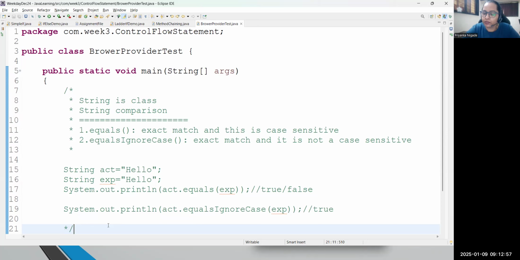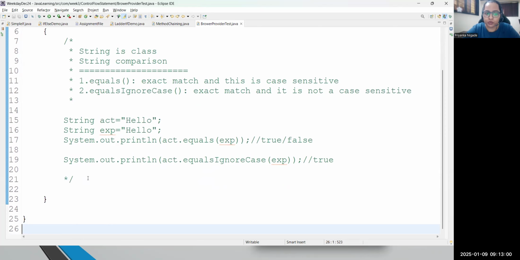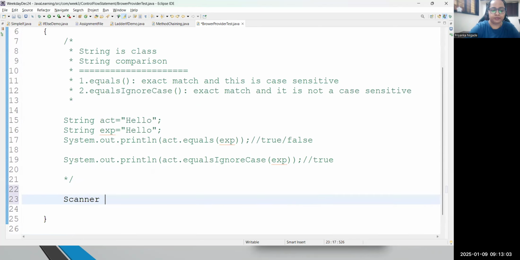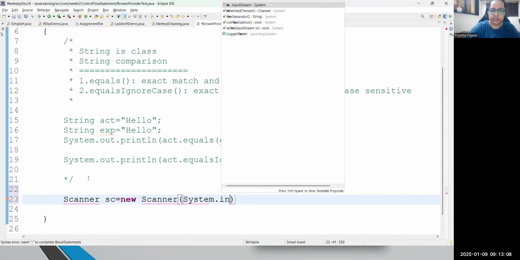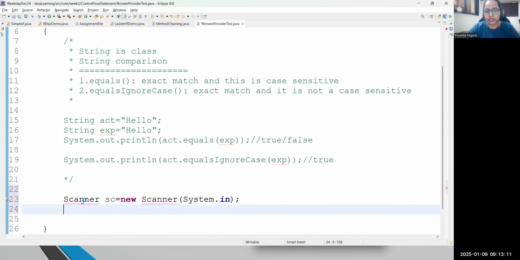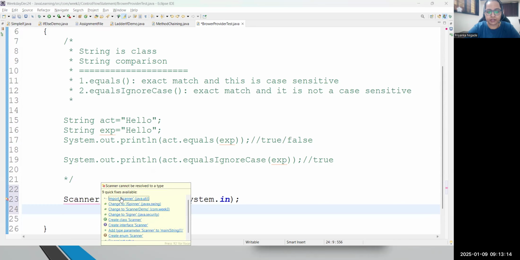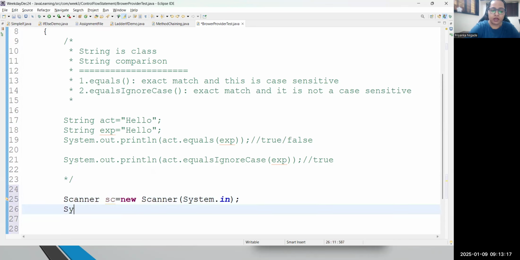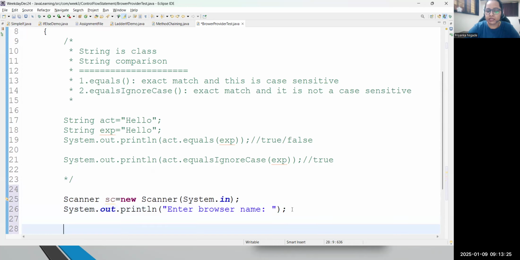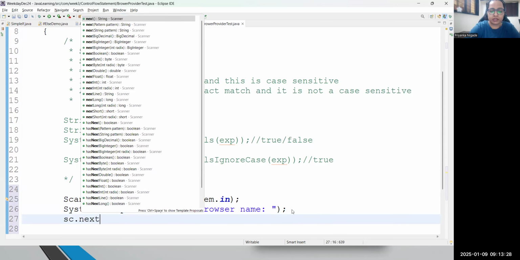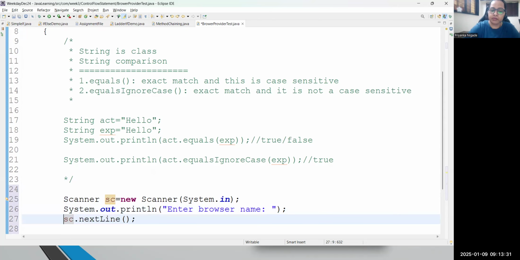So what is our main scenario? We are going to accept the browser name from the user. So I will create a Scanner sc, and here I'm writing System.in, which is the input stream. Let's import Scanner from the java.util package. Now I will ask the user to enter the browser name. The name is in the format of a string, so I will use the nextLine method. Correct? The nextLine method returns a string. Great. So I'm writing bname, which is my browser name.